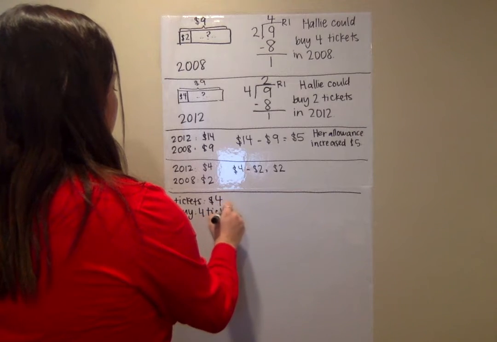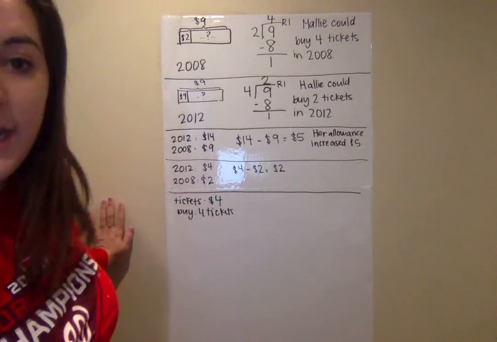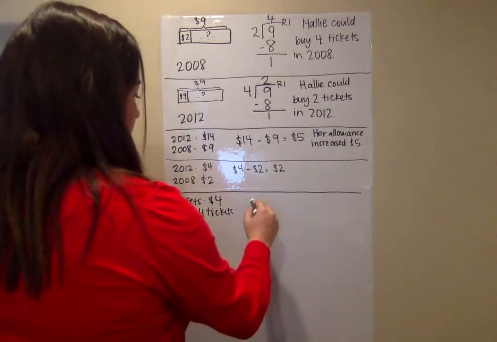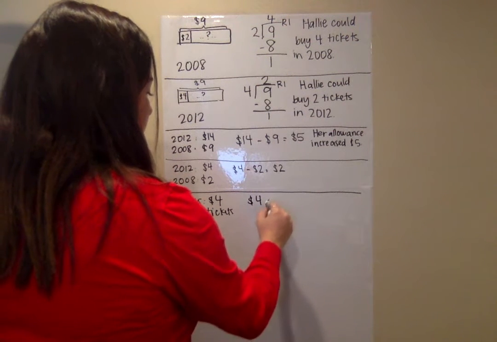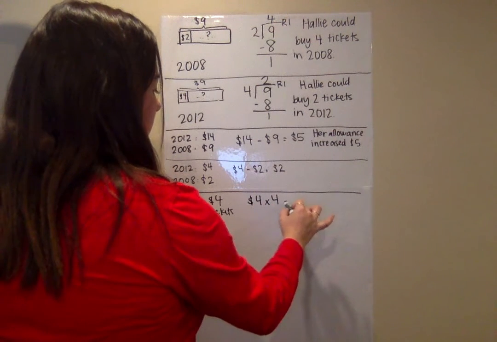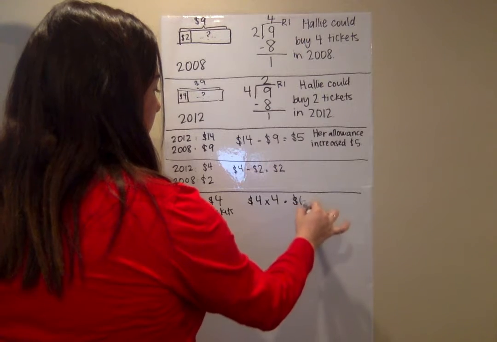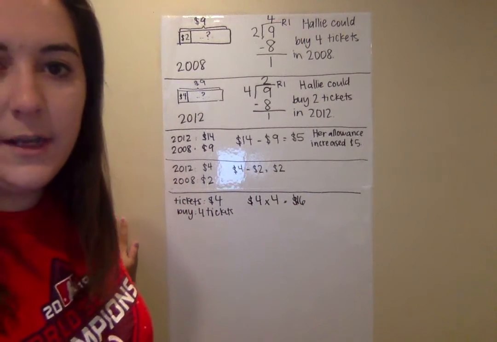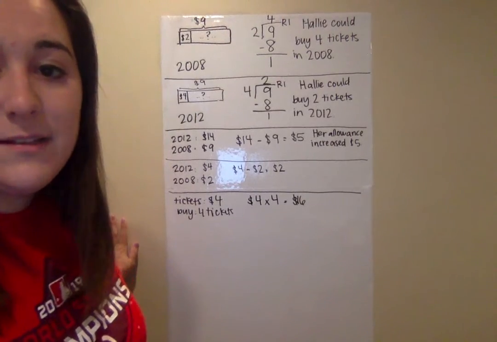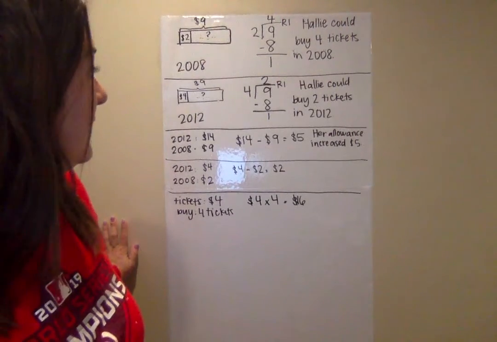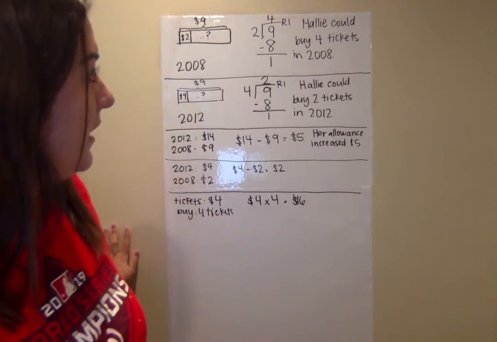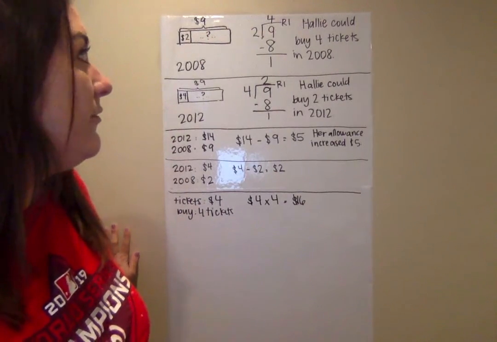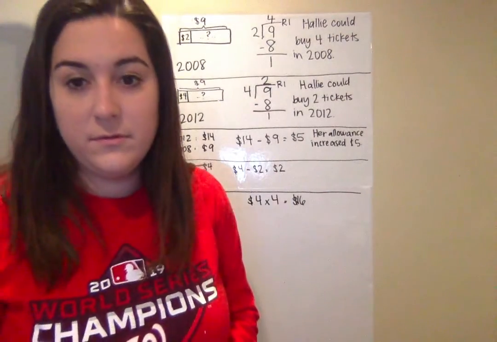So if each one costs $4, I can say $4 times 4 tickets is going to give me $16. So Hallie's allowance would have to be at least $16 in order for her to be able to buy 4 tickets in 2012.